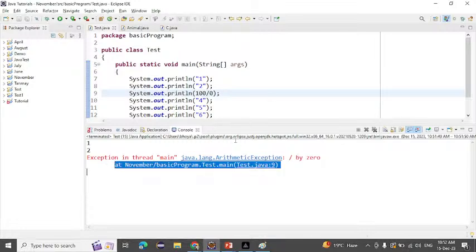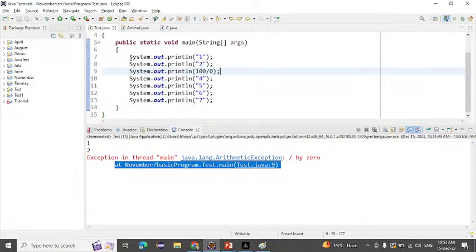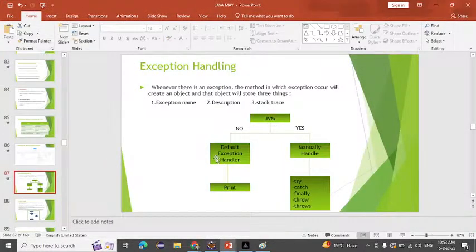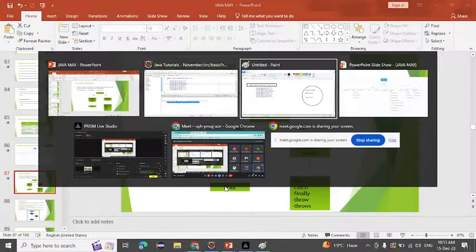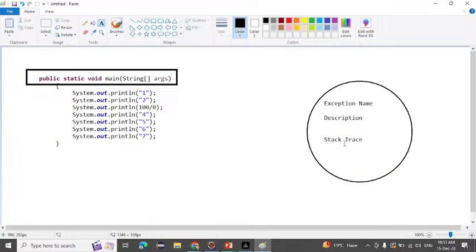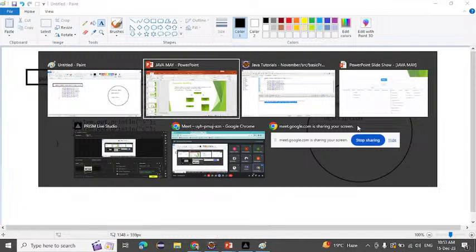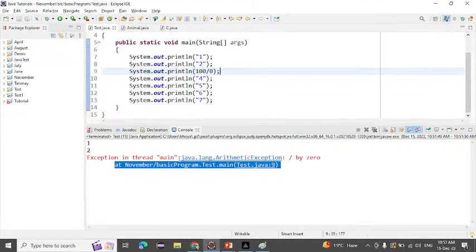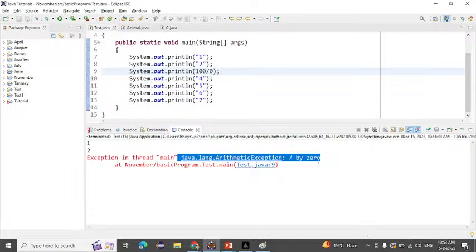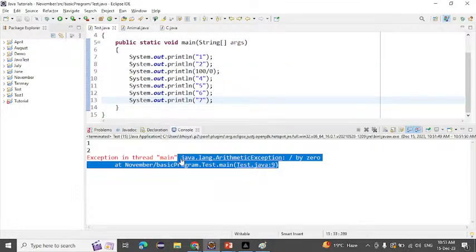This time we are not handling the exception. So what will JVM do? JVM will ask our main method, are you handling the exception or not? Here we are not handling any exception. So it will give that object to the default exception handler, and the default exception handler will print that object. Inside this object we have three things: exception name, description, and stack trace. So it will print this object on the console. See, it is printing that object only. First is the exception name, then the description, and then the stack trace. So when an exception occurs, this thing will happen.